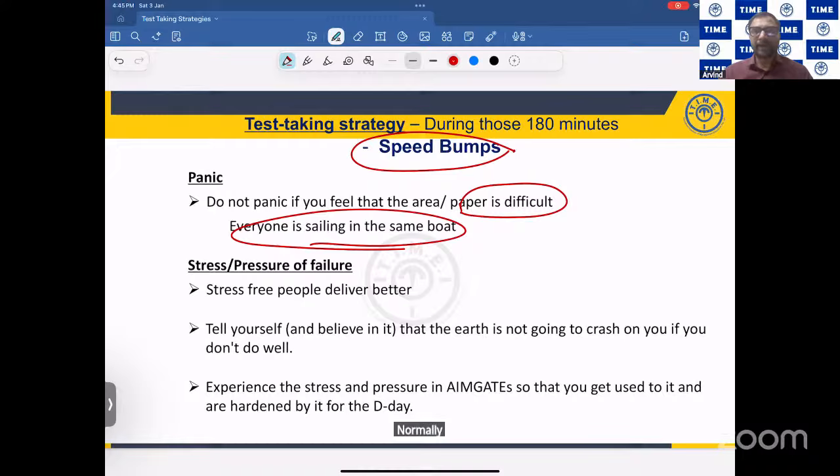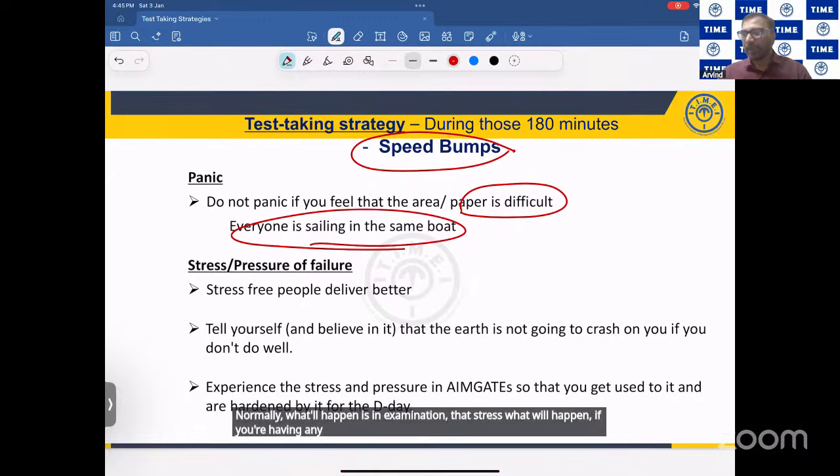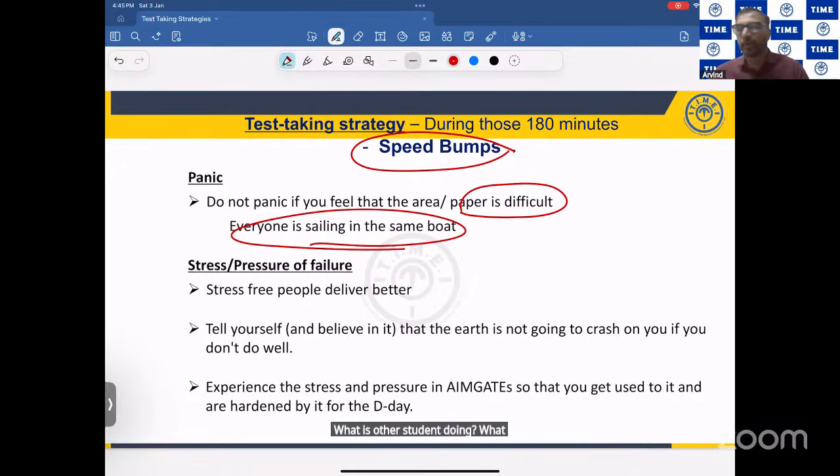Normally, what will happen in an examination, if you're having any stress, we have a habit of looking left and right. What is the other student doing? What is this student doing? Like this, we keep doing, right?